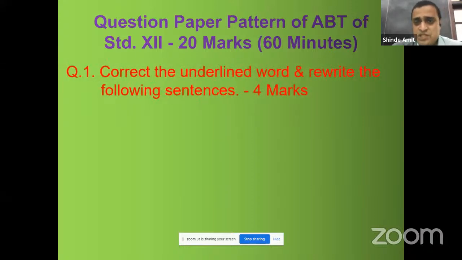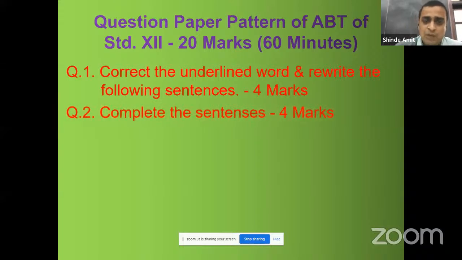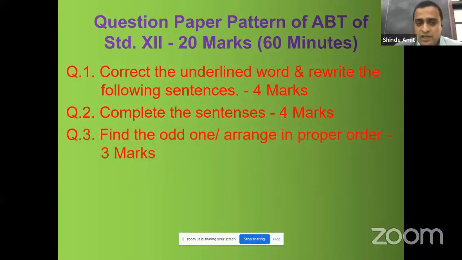Now which type of questions will be asked in the ABT exam? Question number 1 will be correct the underlined word and rewrite the following sentences, 4 marks. Each statement will carry 1 mark. As 4 questions will be asked, you have to attempt each and every question. Question number 2, complete the sentences, 4 marks, like fill in the blanks. Each statement will carry 1 mark. Question number 3, find the odd one, arrange in proper order, 3 marks.